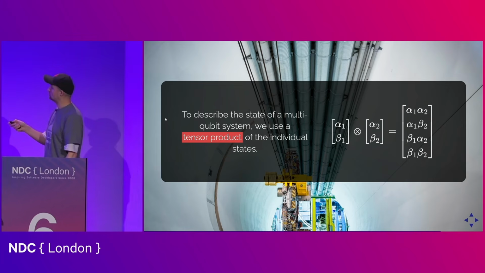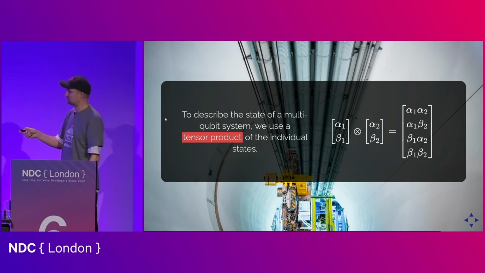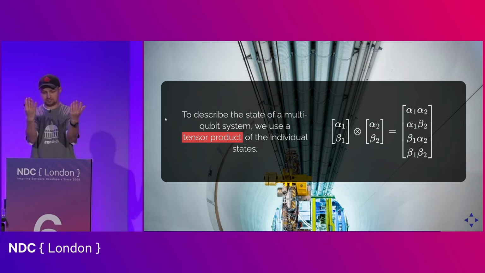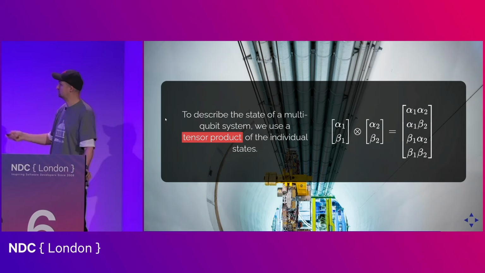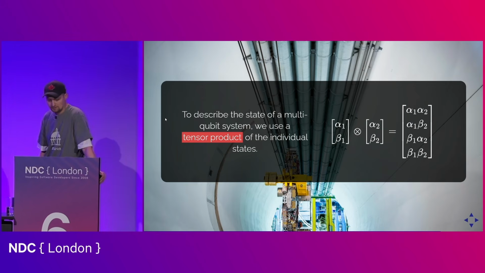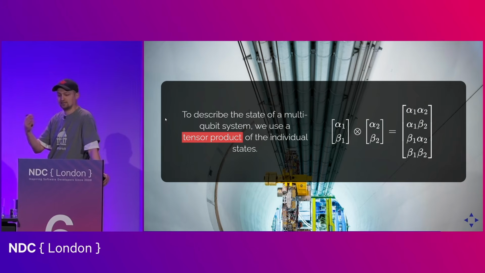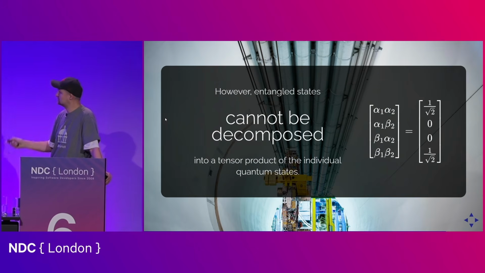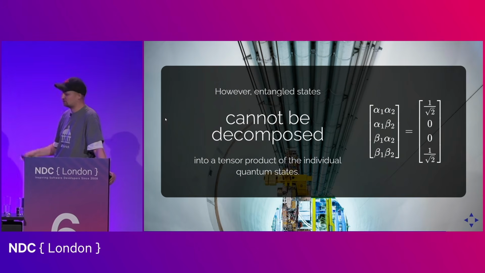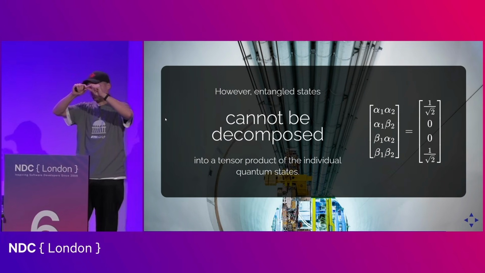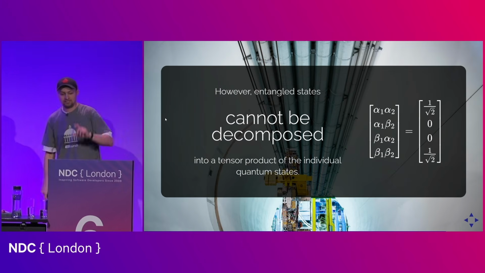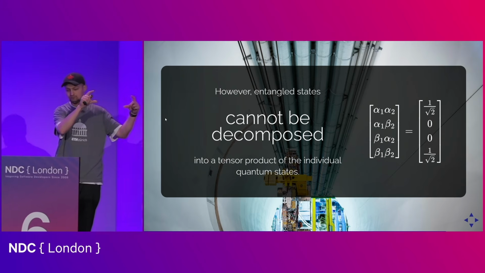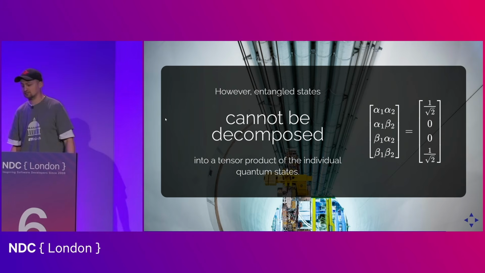But I can always go back from this into this representation, right? Because the quantum objects have their individual identity, so I can always go back and forth between these two representations. The problem is, once I have an entangled state, it has this four-dimensional representation. So when I entangle two quantum objects, they have this four-dimensional representation, but I cannot decompose this into a pair of two-dimensional representations, right?